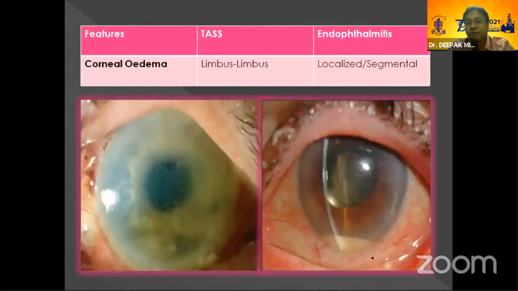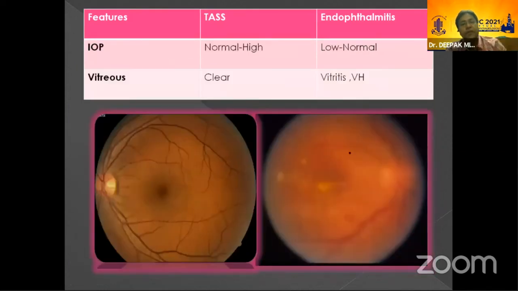One of the important findings which everyone would like to know is the corneal edema. It is very important, that's why I put it separately. In cases of TASS, you can find corneal edema throughout the limbus, in all quadrants, from limbus to limbus. But in cases of endophthalmitis, you will find segmental or localized corneal edema, not limbus to limbus. IOP is usually normal to high in case of TASS, but in case of endophthalmitis, it is low to normal.